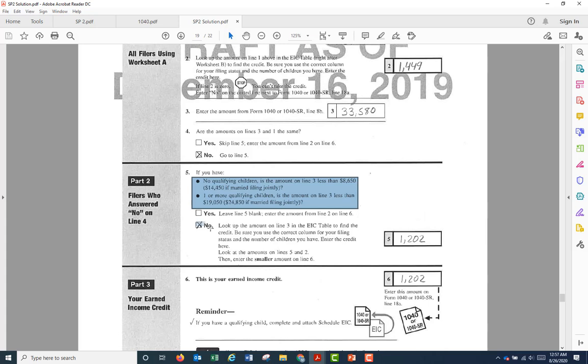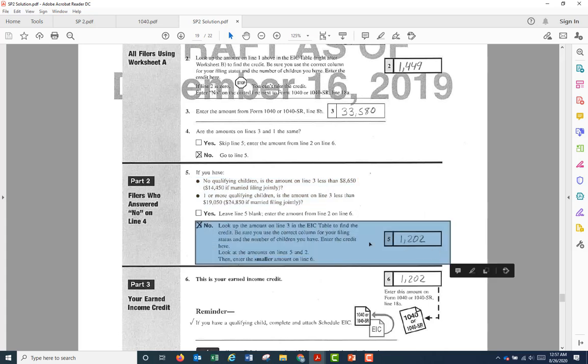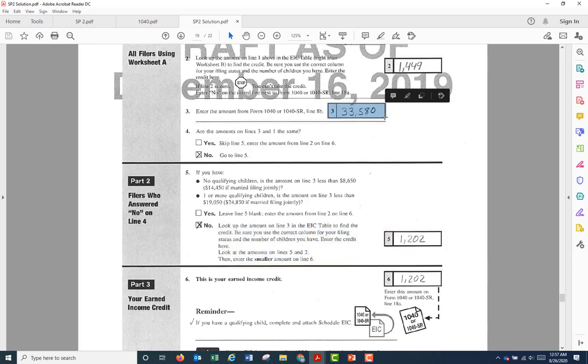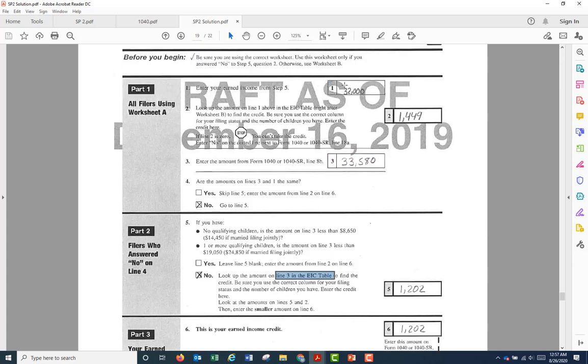And so because it's no, what we have to do is look up the amount on line 3. What is line 3? AGI. We look up this number in the EIC table, just like how we looked up the earned income, the $32,000, to find the EIC of that amount.